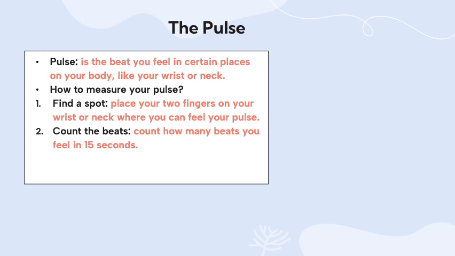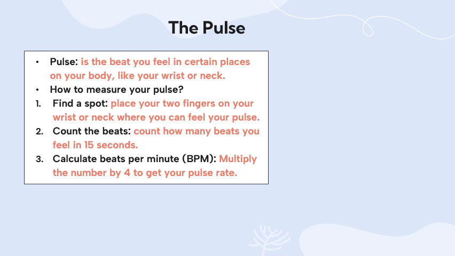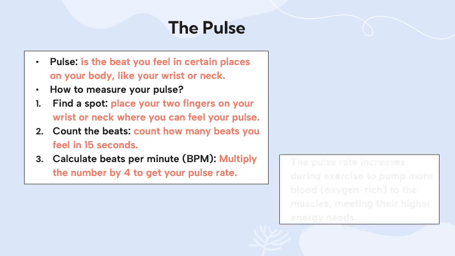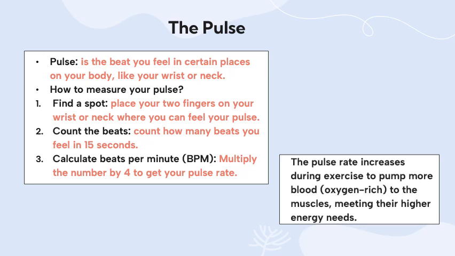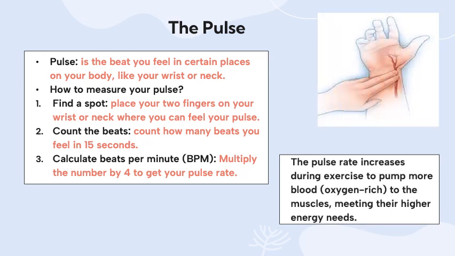Count how many beats you feel in 15 seconds only, and then in order to get it in minutes, so calculate the beats per minute, multiply the number that you got before by 4 to get your pulse rate. And this pulse rate increases during exercise in order to pump more blood, which is rich in oxygen, to the muscles, meeting their higher energy needs in this case.